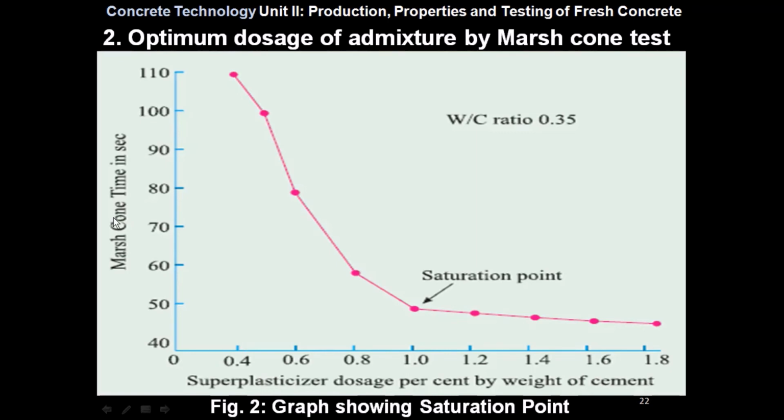So graph 2 shows the saturation point. On the vertical axis we can see the Marsh-Cone time in seconds. On the horizontal axis we can see the superplasticizer dosage, percent by weight of the cement. Here the water cement ratio is considered as 0.35. As we can see, as the percentage of superplasticizer is increased, the Marsh-Cone time decreases. So here the decrease levels off, and that is called the saturation point.